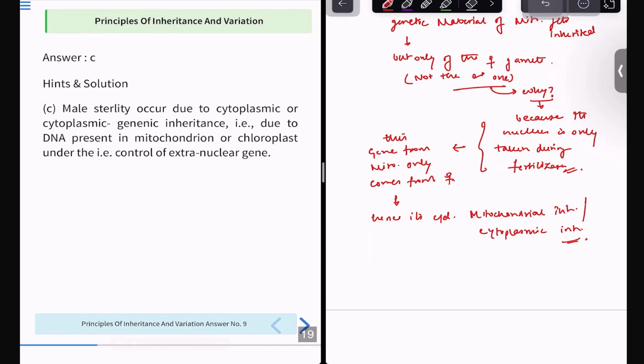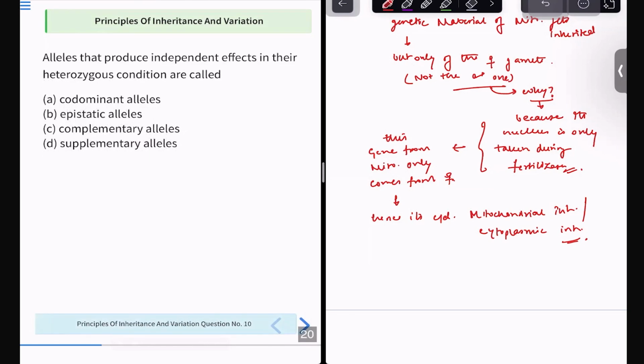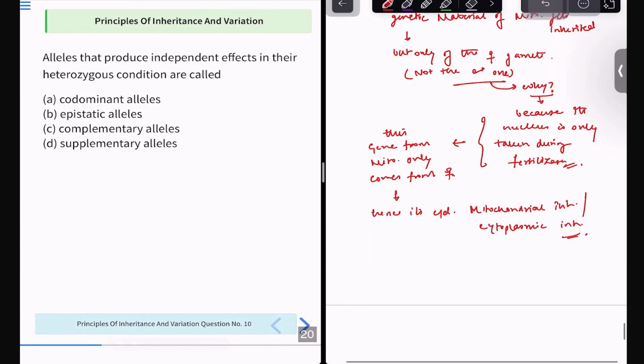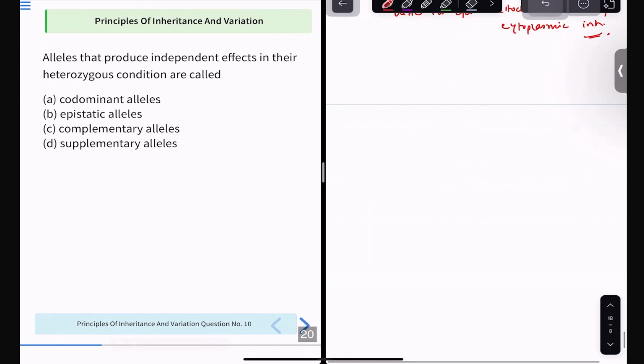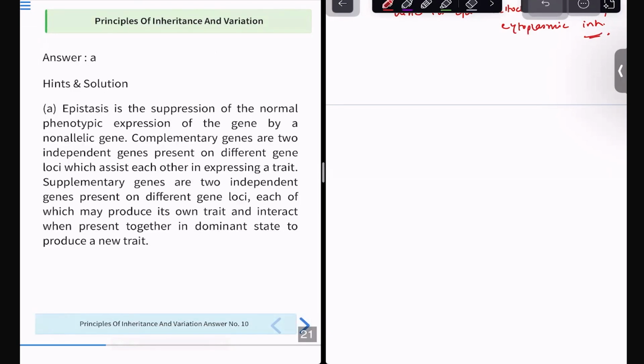Moving forward to question number 10: alleles that produce independent effects in their heterozygous conditions are. We have already discussed this under AB blood grouping. Try to link codominant alleles, epistatic alleles, complementary alleles, supplementary alleles. The correct answer is not epistasis. Those are the explanations. Option A is the correct answer.